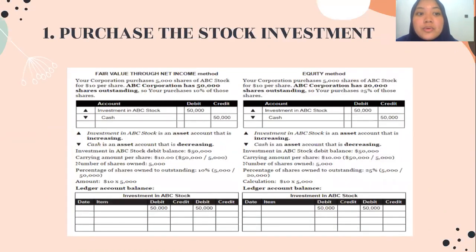The first is purchase the stock investment. There is no difference between the fair value through net income and equity methods when stock is purchased. The accounts used in the journal entries are identical under both methods. This is the method.